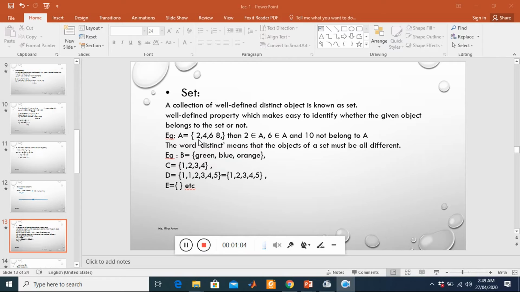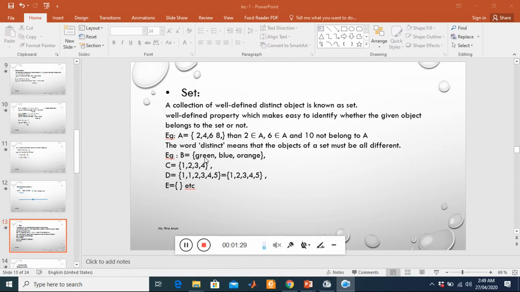This is the property of well-defined. Distinct means different. In 2, 4, 6, 8, every element is different from the others. 2 is different from 4, 4 is different from 8, 6 is different from 8. Every member is different from the other.